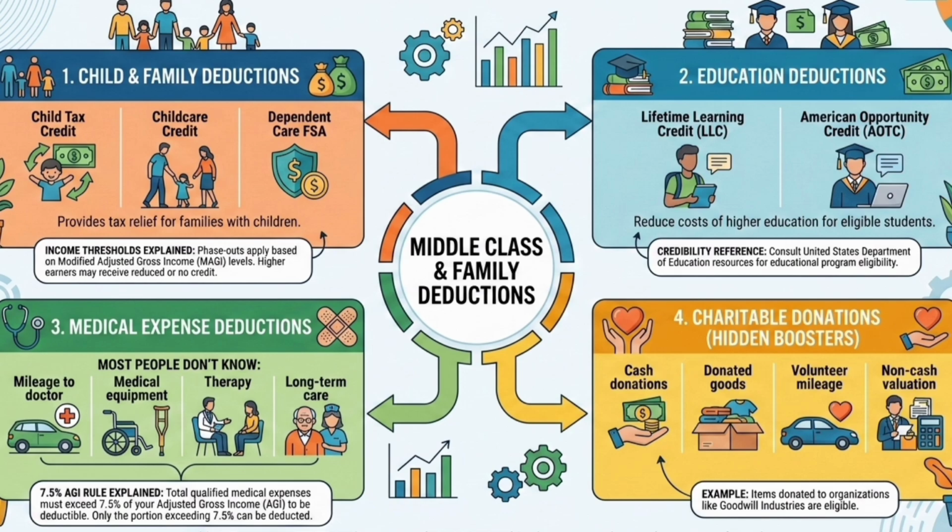Number 2: education deductions. Lifetime learning credit. American Opportunity Credit. Mention United States Department of Education for credibility reference.